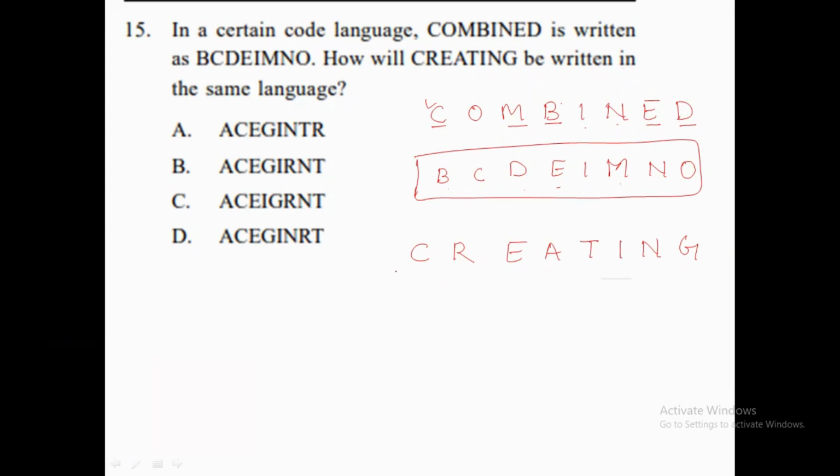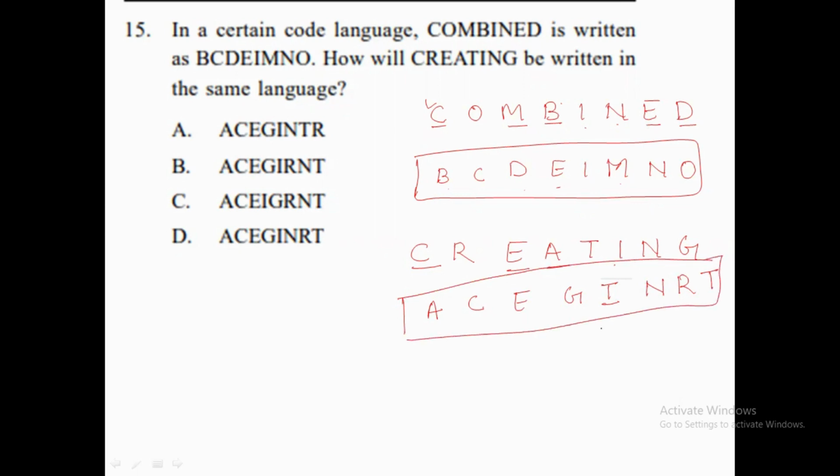Okay. So let's see which is the first letter in this creating. So that should be A. So A, then after A, C should be here, then E, G, I, then N, R, and then T. Okay, so what code we have made? The code that we have made is A, C, E, G, I, N, R, T, which is our option number D.